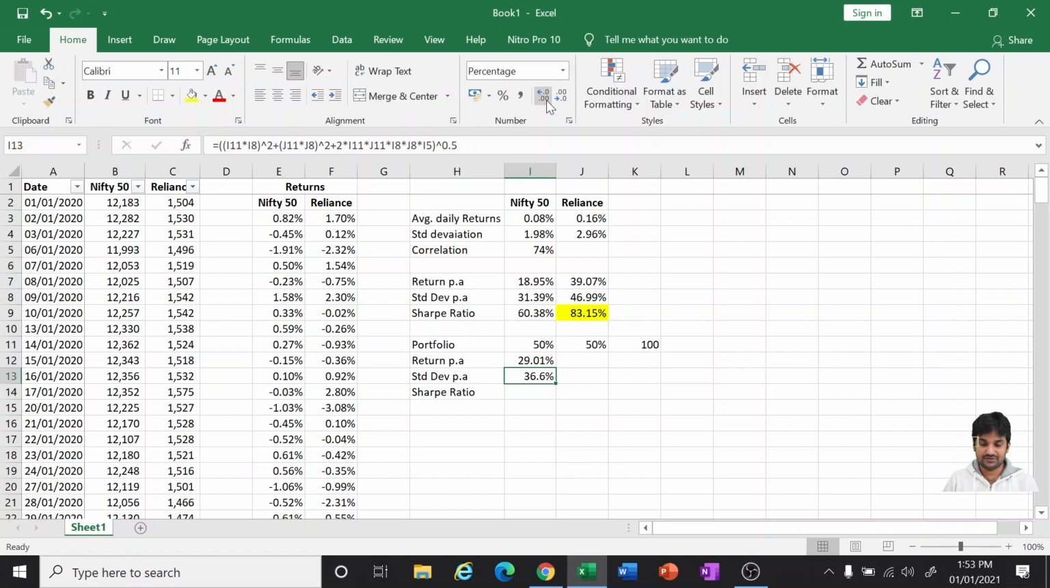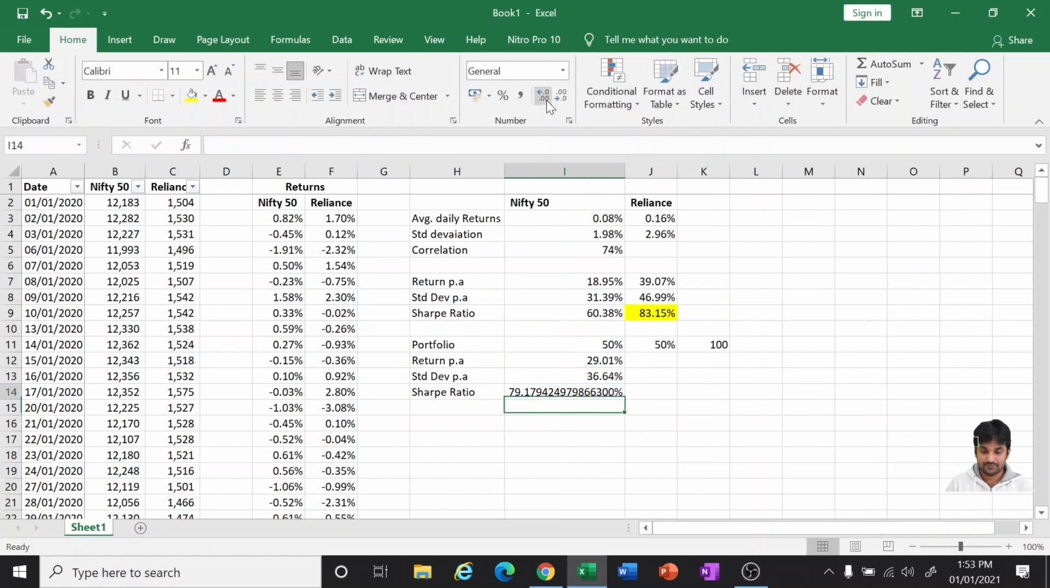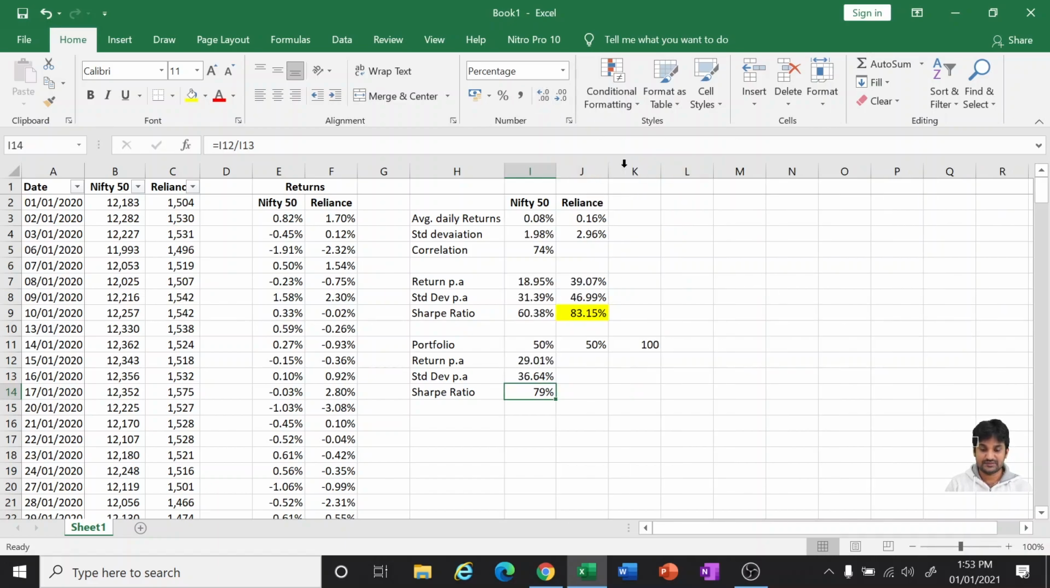So standard deviation is like 37%, 36% for this. So what is the Sharpe ratio? Approximately 79%. For 79%, meaning for one rupee of risk, 79 paise or 80 paise will be the return here.